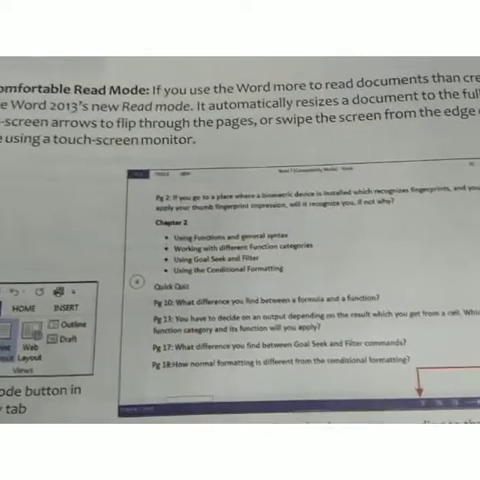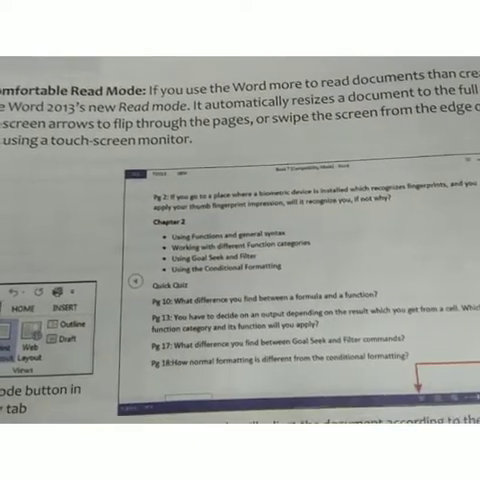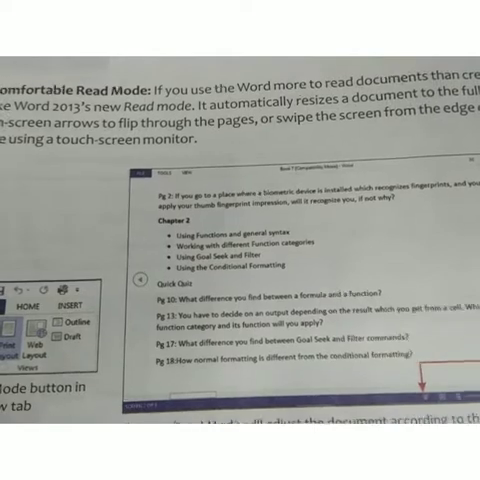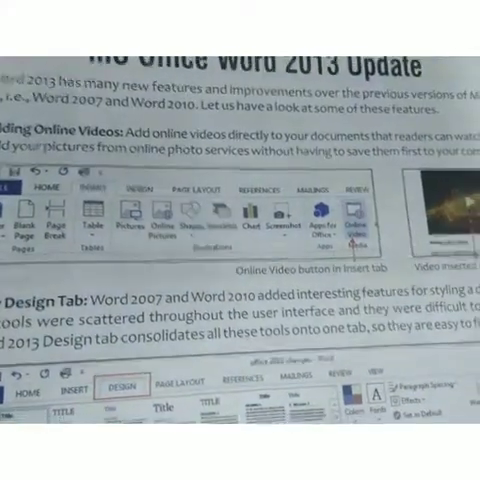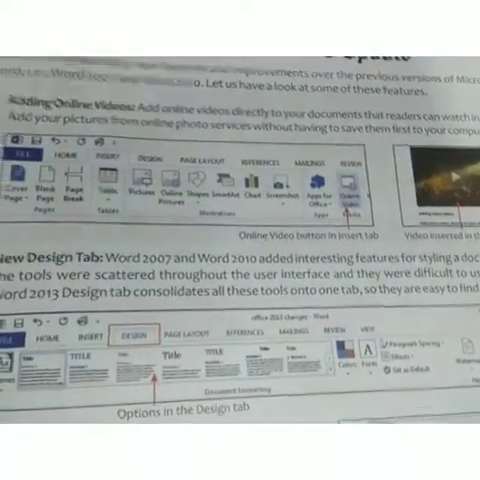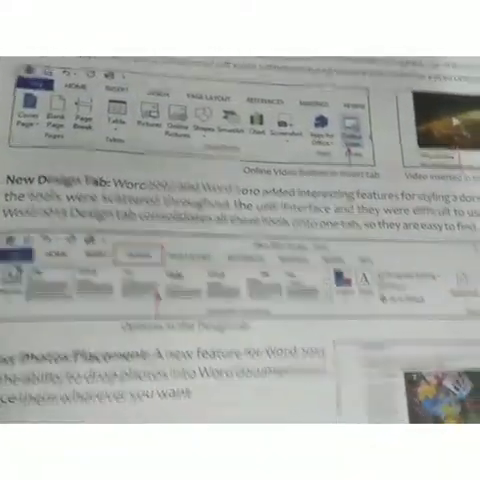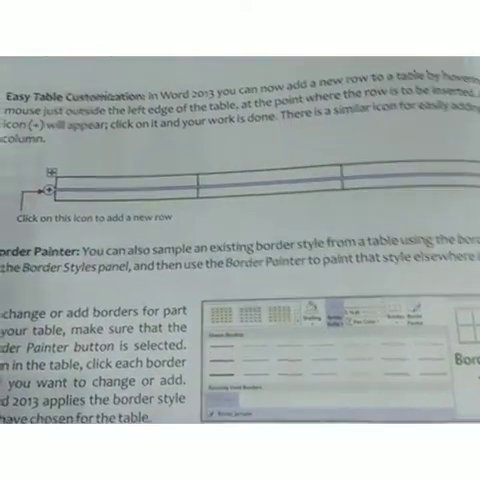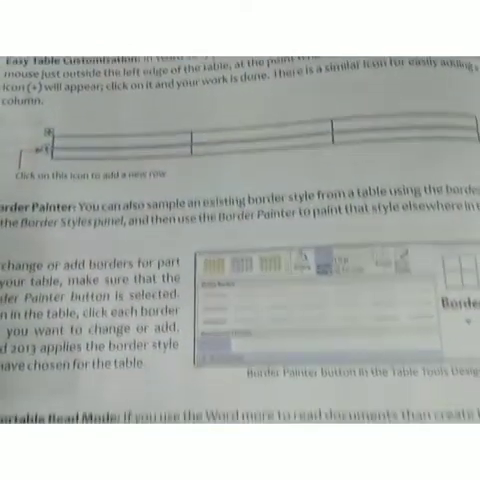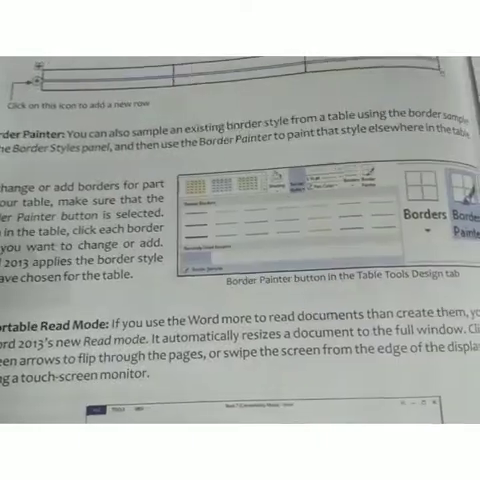So students, today we discussed all these six new features. Number one, adding online video. Second, new Design tab. Third, easy photo placement. Fourth, easy table customization. Fifth, Border Painter. And last, we discussed comfortable Read Mode.